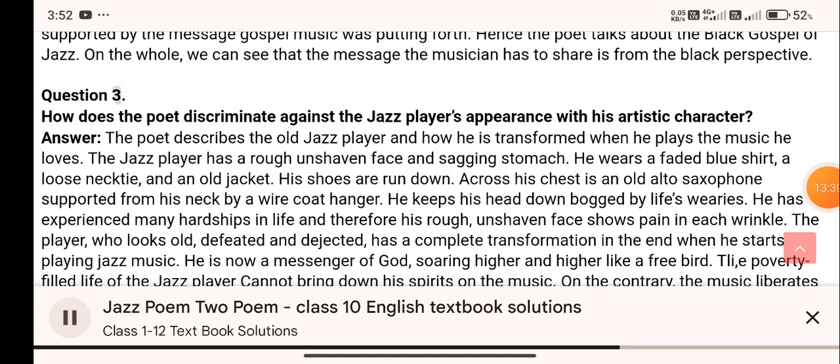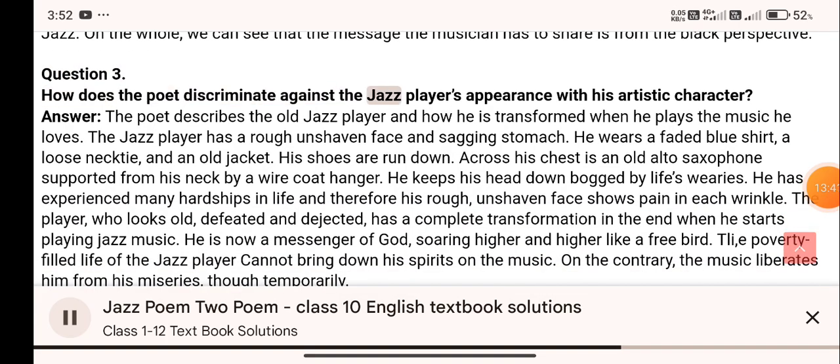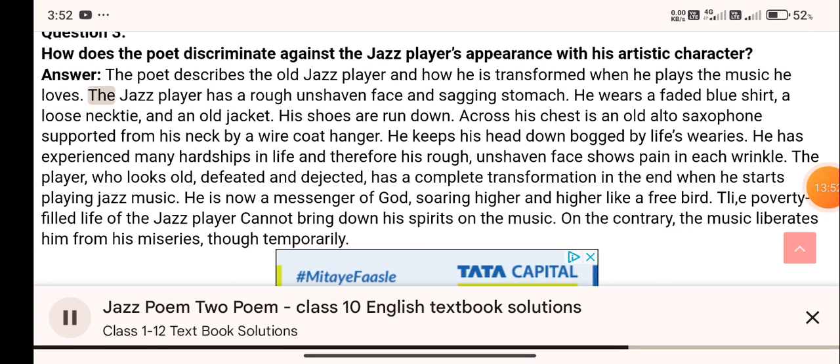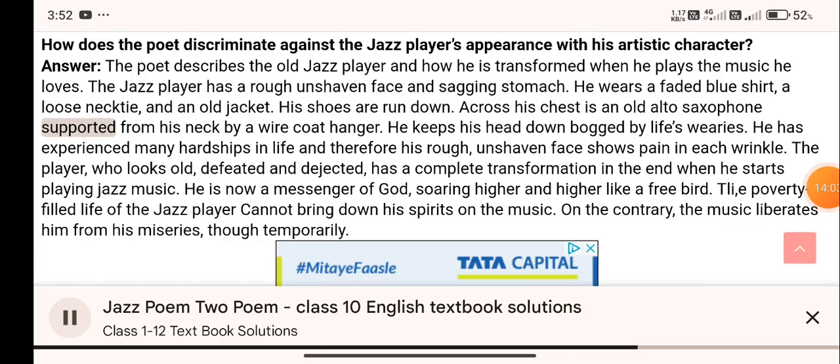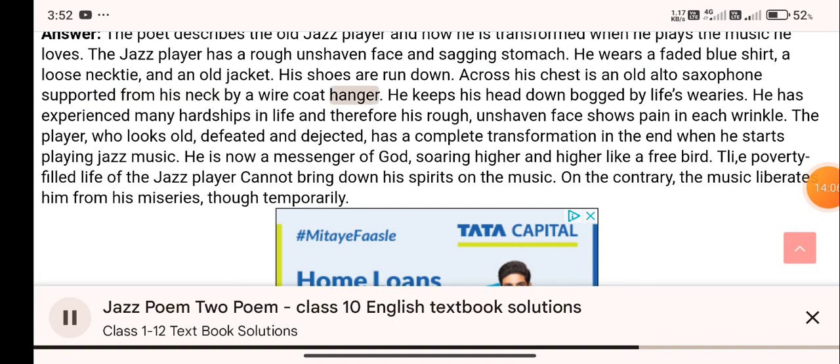Question 3. How does the poet contrast the jazz player's appearance with his artistic character? Answer. The poet describes the old jazz player and how he is transformed when he plays the music he loves. The jazz player has a rough, unshaven face and a sagging stomach. He wears a faded blue shirt, a loose necktie, and an old jacket. His shoes are run down. Across his chest is an old alto saxophone supported from his neck by a wire coat hanger.